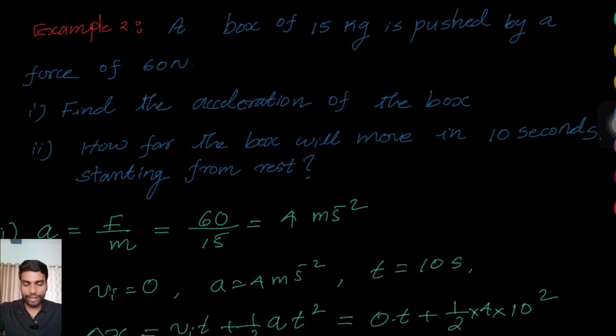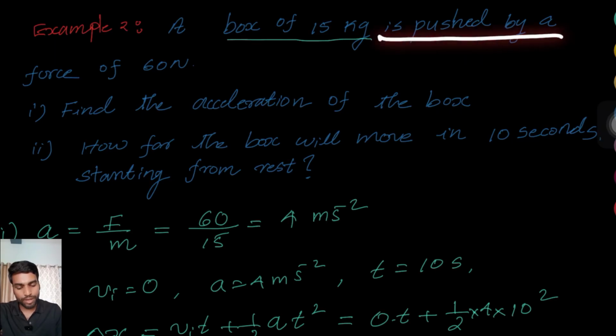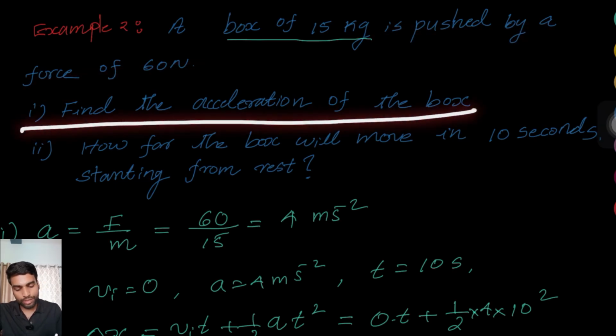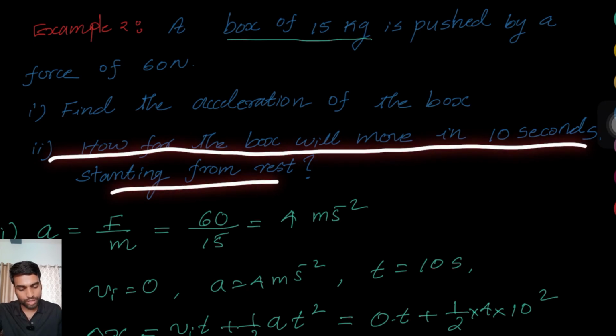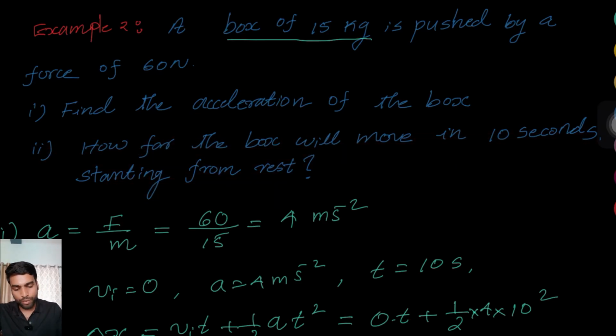Now let's do a second example. A box of 15 kilogram is pushed by a force of 60 Newton. Find the acceleration of the box. The second part is how far the box will move in 10 seconds starting from rest. So here I have provided the answer. A equal to force by mass, which is 60 divided by 15. So that will be 4 meter per second square, right?